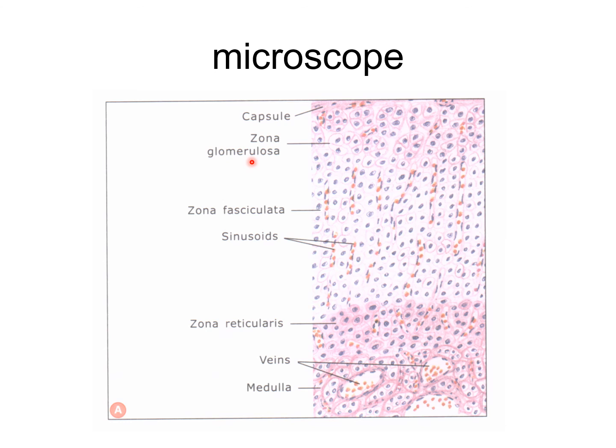Here the cells are arranged in closely packed inverted U-shaped cords, round like acini groups, and thus surrounded by capillaries. With the light microscope, the cells of the zona glomerulosa are seen to be small, polyhedral or columnar with basophilic cytoplasm and deeply staining nuclei.